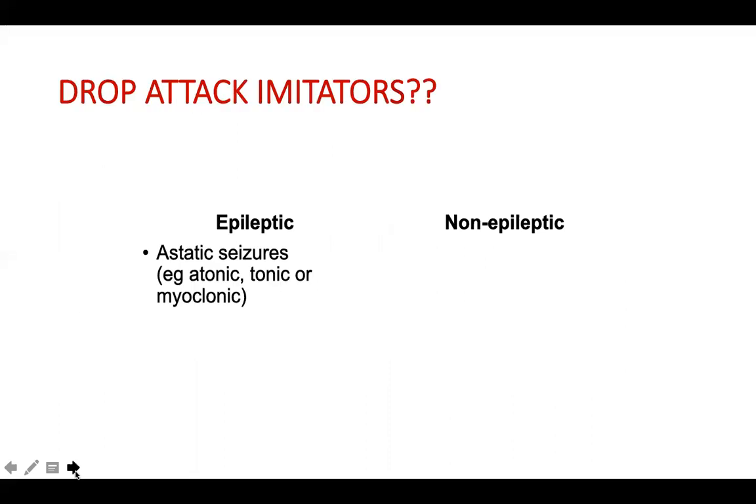Let us see the drop attack imitators. The true drop attacks, where a child collapses and falls, are nothing but atonic seizures or astatic seizures, where children would just drop, sometimes with brief myoclonic jerks. And true atonic seizures are seen in very bad intractable epilepsies like Lennox-Gastaut syndrome.